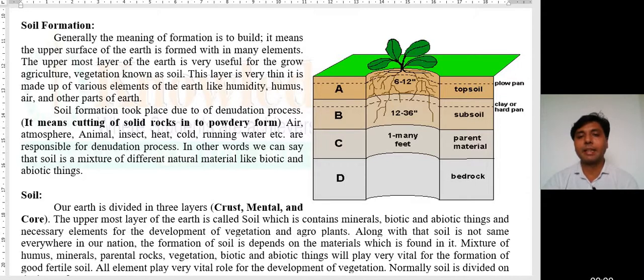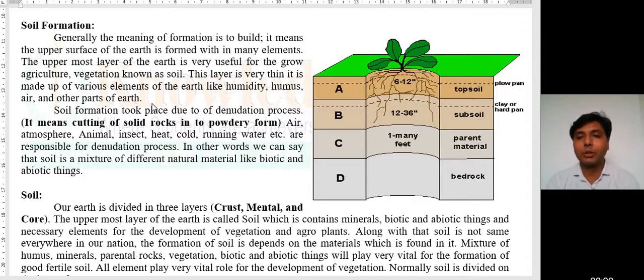This layer is very thin. It is made up of various elements of the earth like humidity, humus, air, and other parts of the earth. Dear students, the uppermost part of the earth known as crust is a thin portion, which is normally made up of humidity, humus, air and some other parts of the earth.